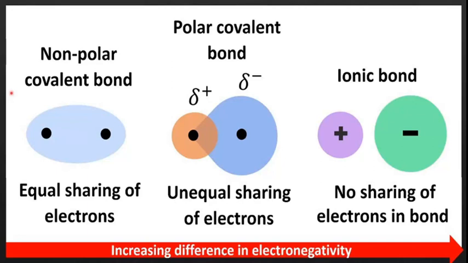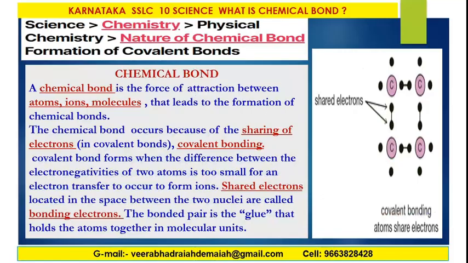But in the case of ionic bond, there is no sharing of electrons. Only the transferring of electrons will take place. Very important concept. Try to remember, my dear friends, this is very important. Polarity and non-polarity. Well, in this class today, physical chemistry, the nature of chemical bond and the formation of covalent bonds.